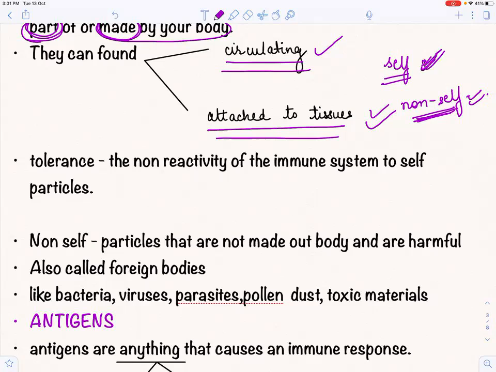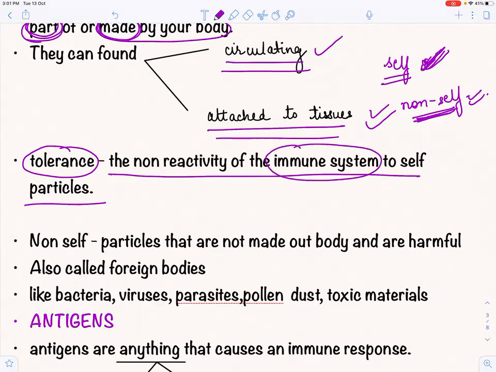We don't have to kill self, we don't have to attack those particles that are a part of self. So from here we come to the word tolerance. What is tolerance? Tolerance is the non-reactivity of the immune system to self particles, right? जो भी हमारा immune system है, that is fighting against what?